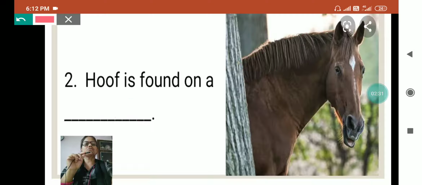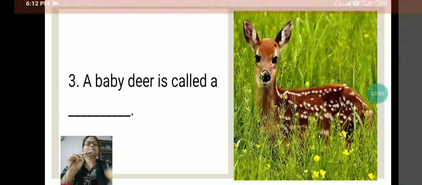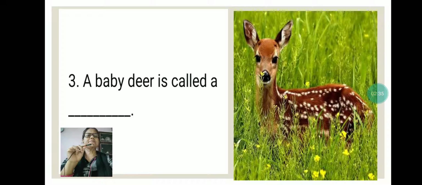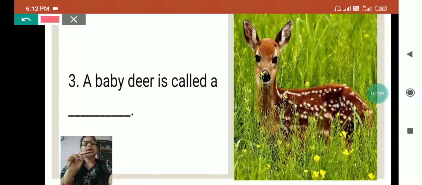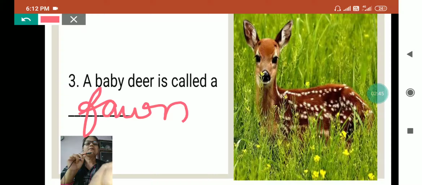This portion is called hoof. C. A baby deer is called a fawn. Baby cat is called kitten, baby dog is called puppy, and like that only baby deer is called fawn.